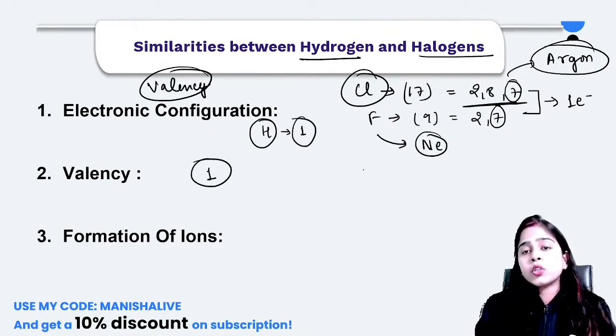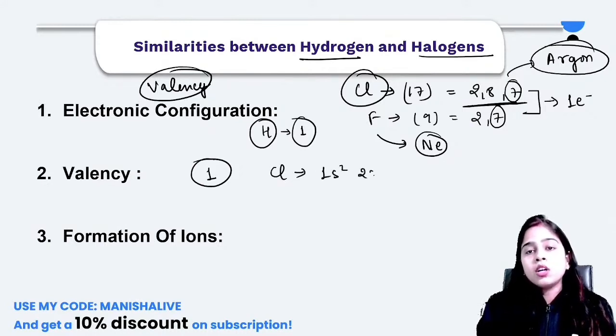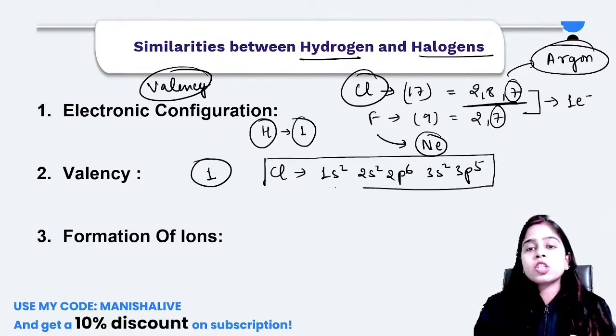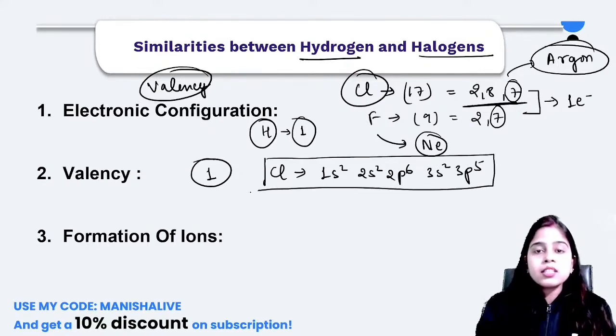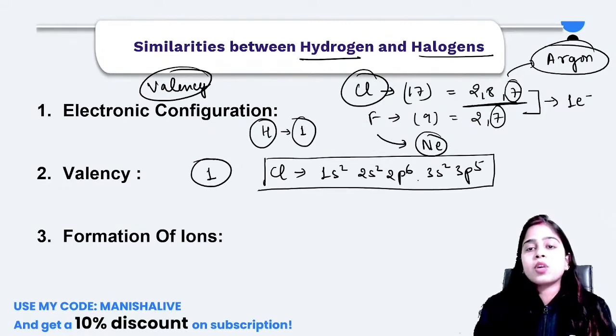If you want to write the longer form of electronic configuration for chlorine, it will be 1s2, 2s2, 2p6, 3s2, 3p5. This is the extended electronic configuration of chlorine. For this, you must know what is S, what is P, and how we write the number of electrons.